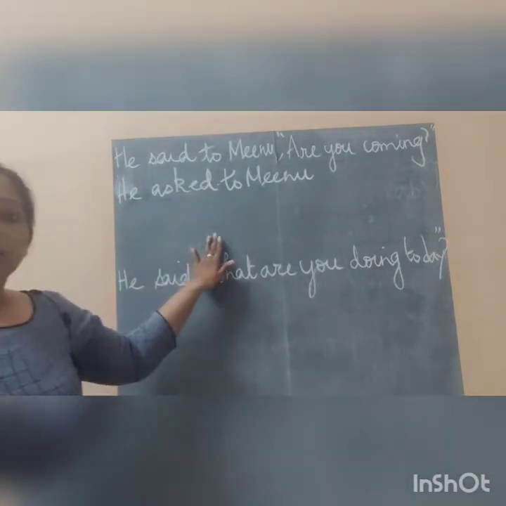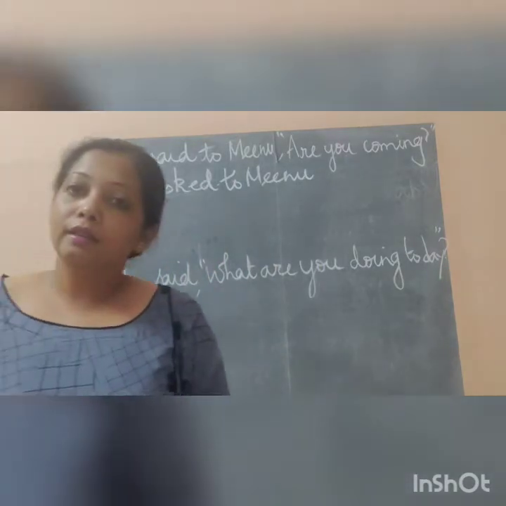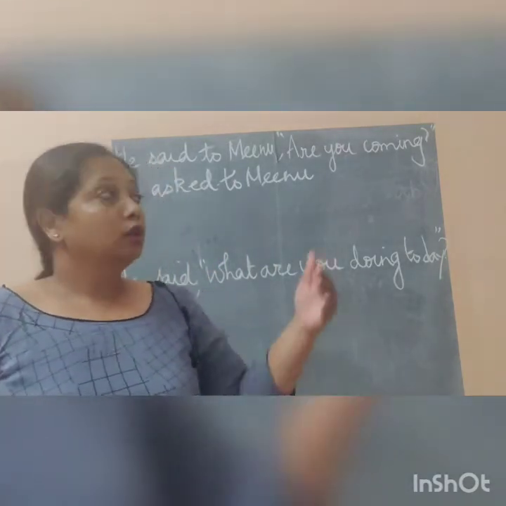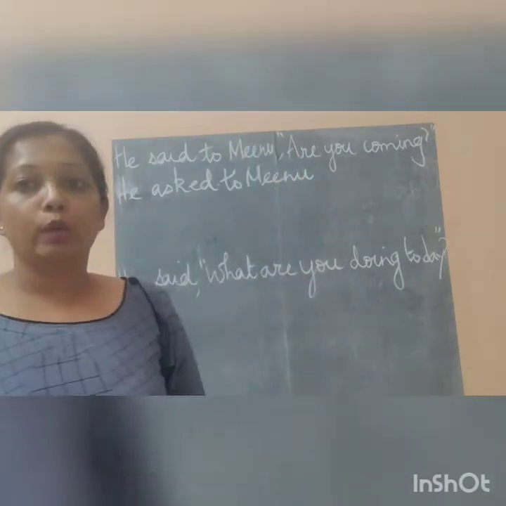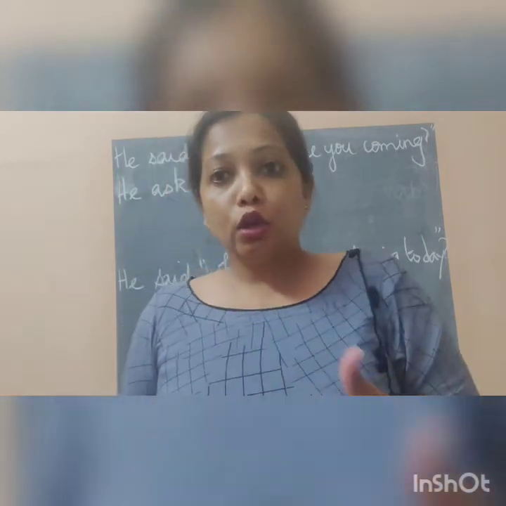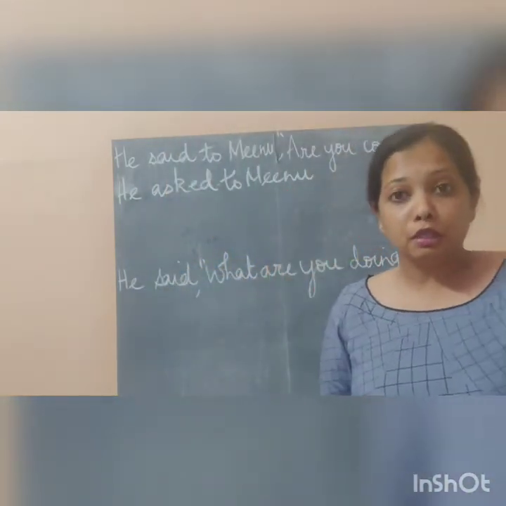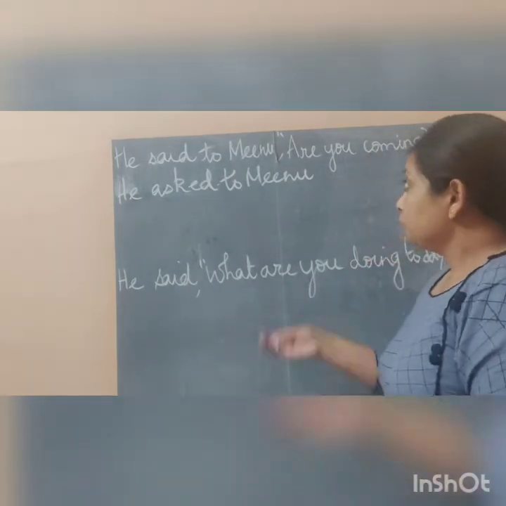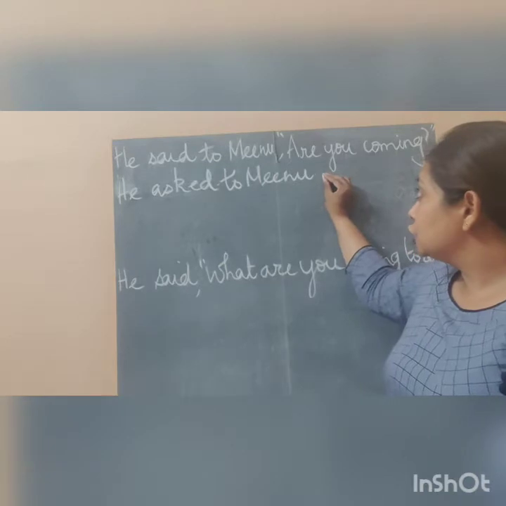Now in changing from direct to indirect, we remove the comma and the quotes. Now this is an interrogative sentence, that means you will not be writing a question. It will be changing into an affirmative, a statement. So let's see the changes.